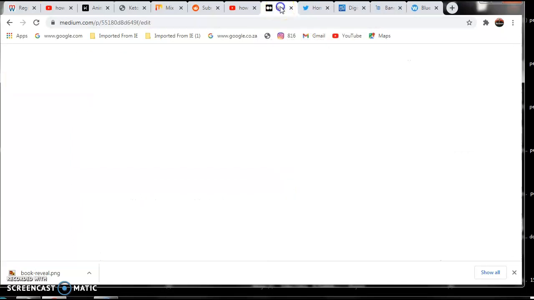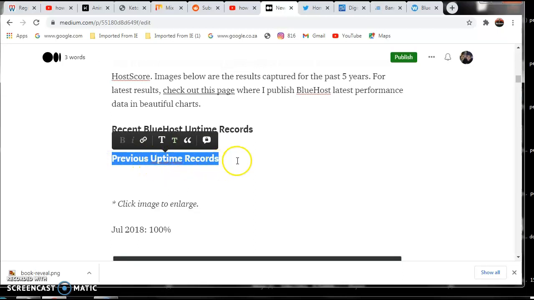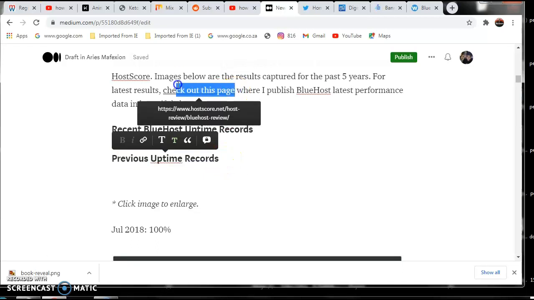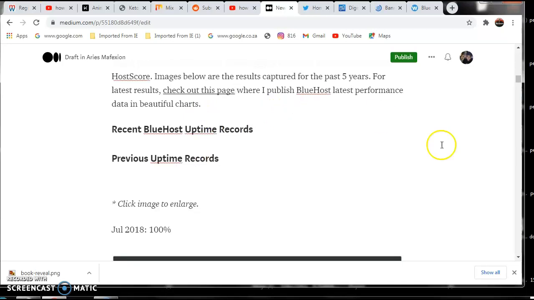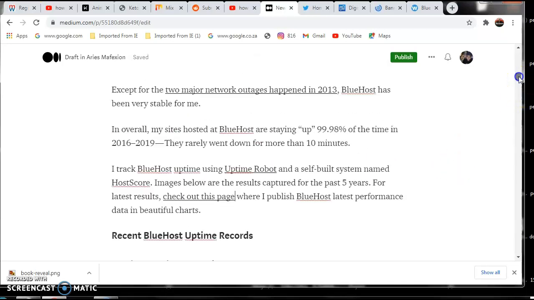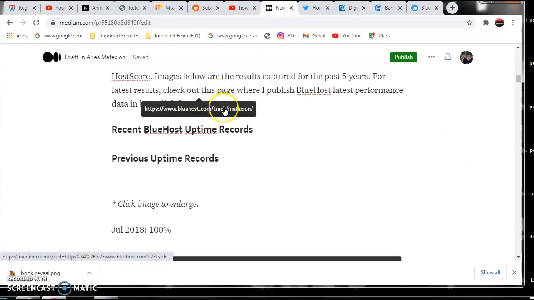Come back to your story, and make sure you put your link here. You understand? Make sure you put your link. For example, if I want somebody to buy or check out this page, instead of here, I can come here, edit, remove that link that was here, and insert your link. Okay. Guys, I guess you get the whole moral of this content, like how you can make money. So if somebody comes and clicks here, this is my link here. I'm getting paid when somebody clicks this link here.